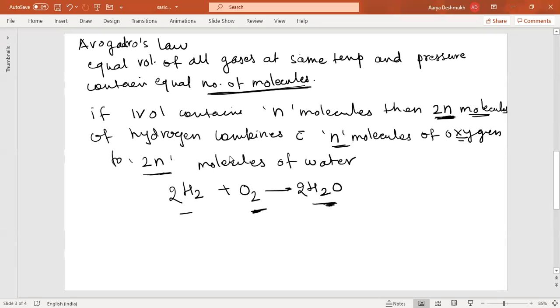This is very evident from this reaction also. There are 2 molecules of hydrogen, 1 molecule of oxygen, and 2 molecules of water as well. So this is the first person who explained the formation of molecules or compounds in terms of the number of molecules. Initially, it was thought by Gay-Lussac in terms of volume only. Now the next is